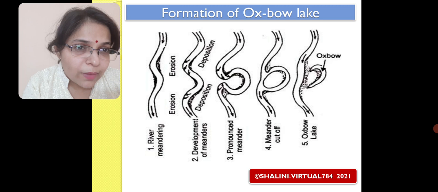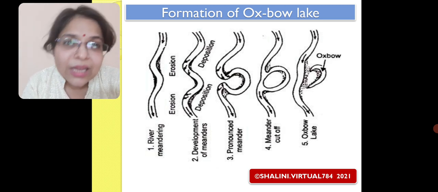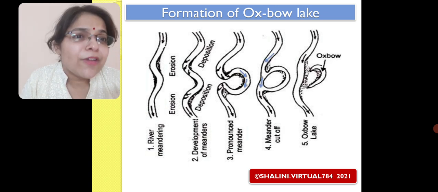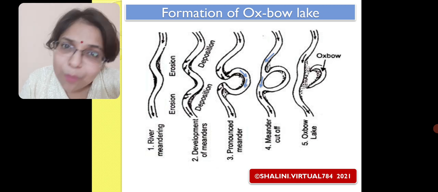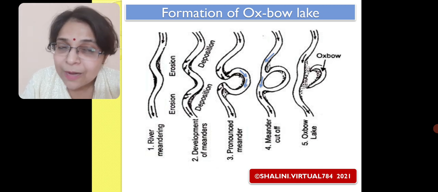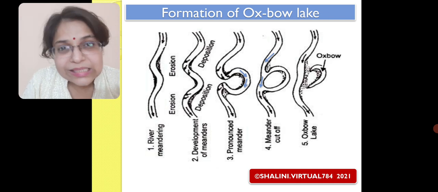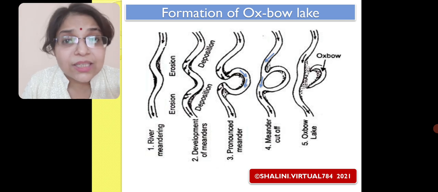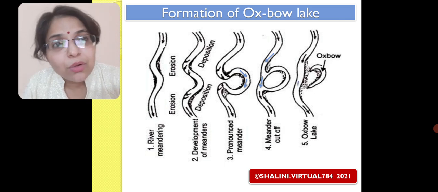Finally, in the fourth one, it has managed to do that erosional activity, and it is now again flowing in a straight direction. And the fifth one, where we find that because of the depositional features which are happening, the right part of the river is getting cut off from the main channel, which we call the oxbow lake. So this picture is showing us the formation of the oxbow lake.